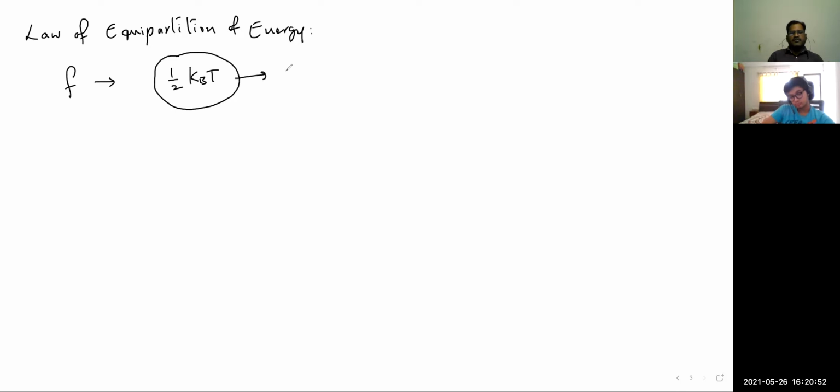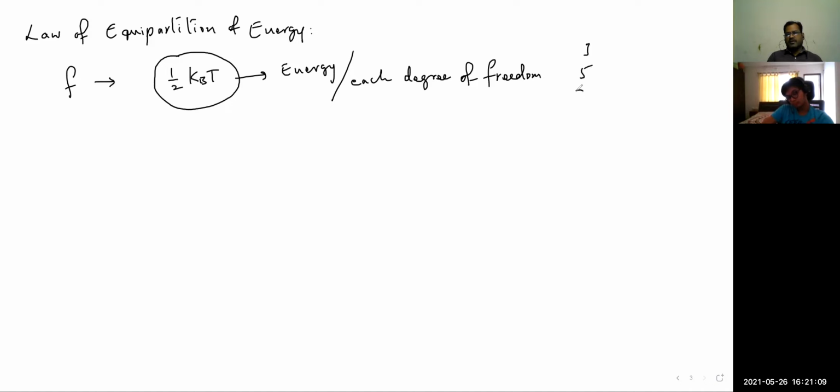This much amount of energy for each degree of freedom. Any system will have a certain degree of freedom, either 3 or 5 or 7 or 6. We have seen this. So here, for a monatomic, the degree of freedom is 3.